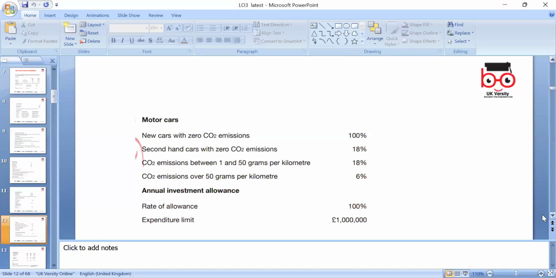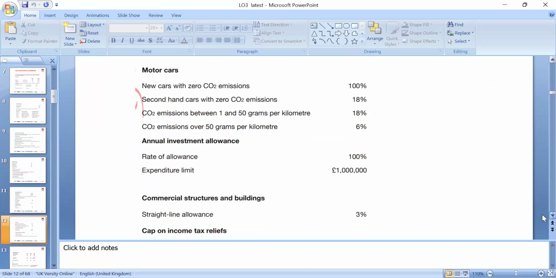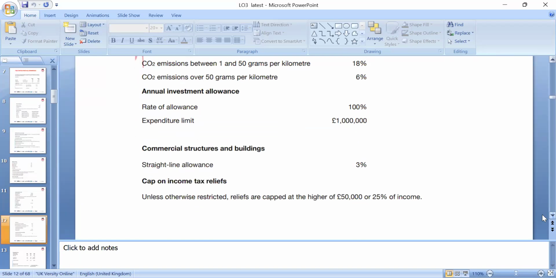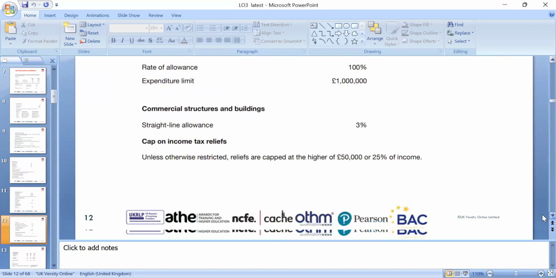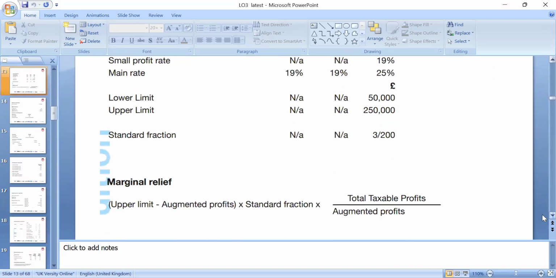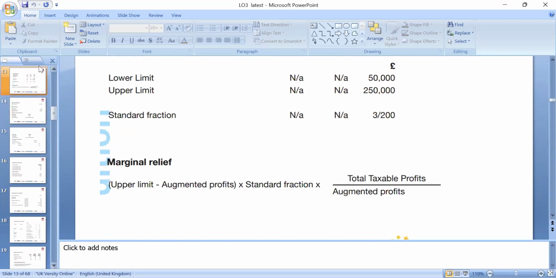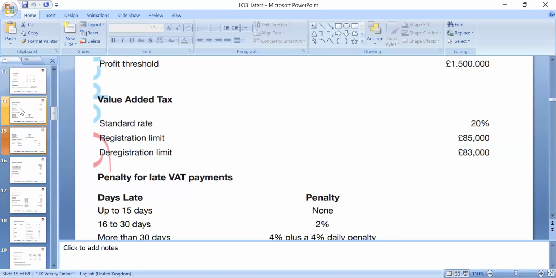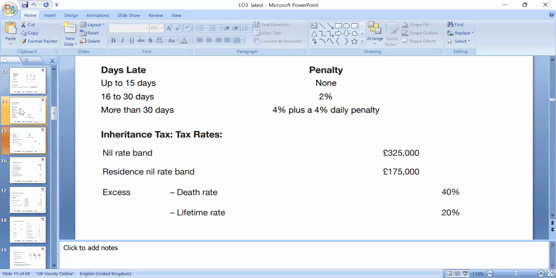Then the annual investment allowance: the rate of annual investment allowance is 100%, and the expenditure limit is 1 million. So that's structures and buildings allowance and caps. These we need to look at if you're dealing with them, and marginal relief, which we can look at accordingly: total taxable profit divided by augmented profit. So that's the upper limit and lower limit, and those are given for calculation purposes.